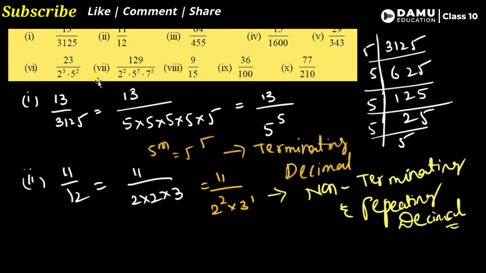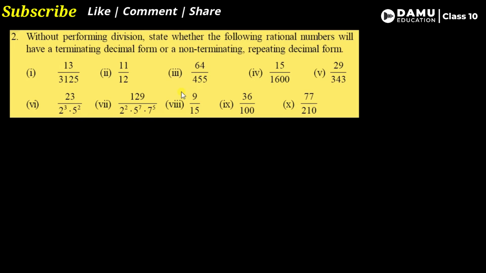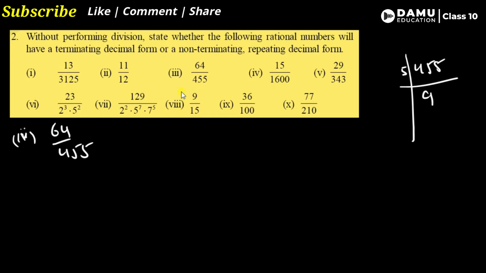Next one. Our third one is 64 by 455. Let's do prime factorization for this. Can you divide by 5? Yes, obviously, 5 nines are 45. Then is there any possibility with 7? Yes, 7 thirteens are 91. Again 13 itself is a prime number, so you can stop there.